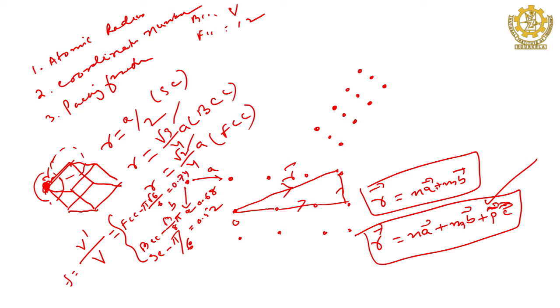So, now you tell yourself which is more closely packed, obviously FCC, right, because the volume fraction or packing fraction is more for FCC.